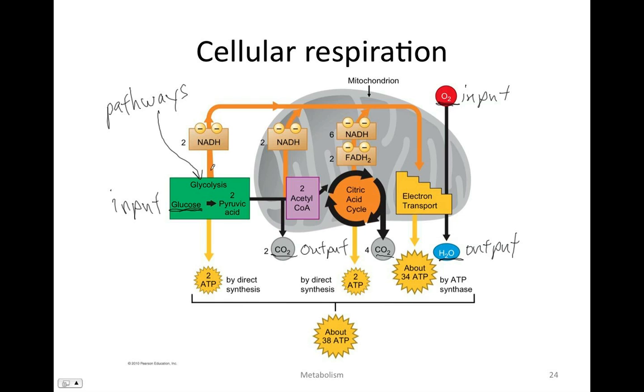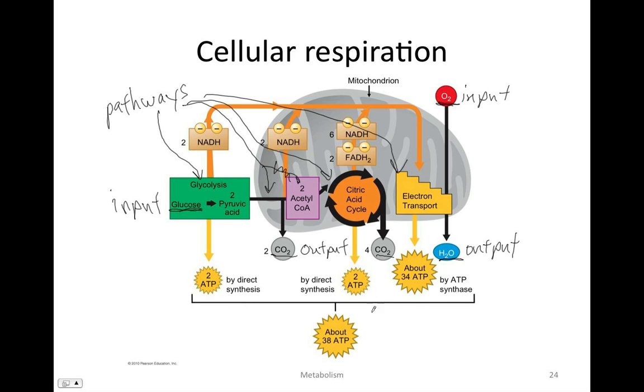One pathway is called glycolysis. That takes glucose to pyruvate or pyruvic acid. Another pathway is called pyruvate oxidation. That takes pyruvate to acetyl-CoA. Another pathway is the citric acid cycle. That takes acetyl-CoA all the way to carbon dioxide and creates these high energy electron carriers that go into the last pathway called the electron transport chain that then incorporates oxygen and makes water.